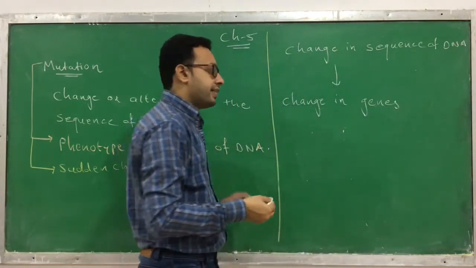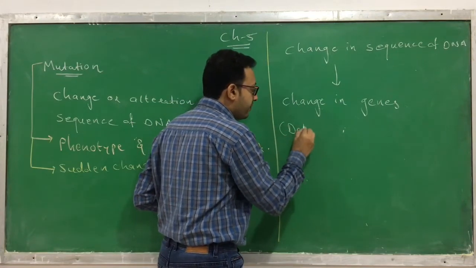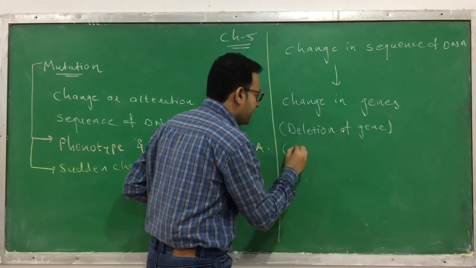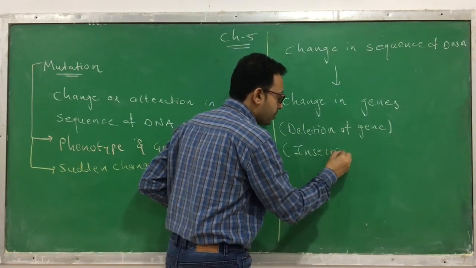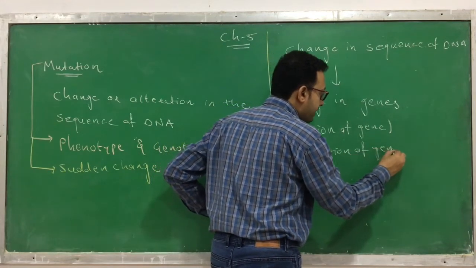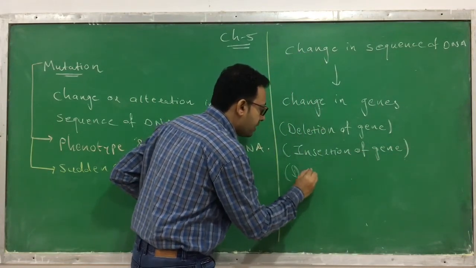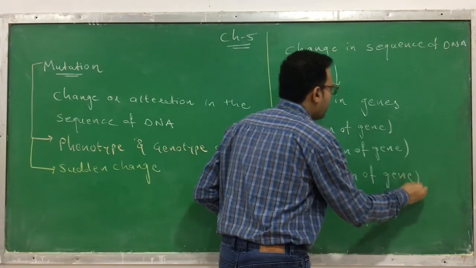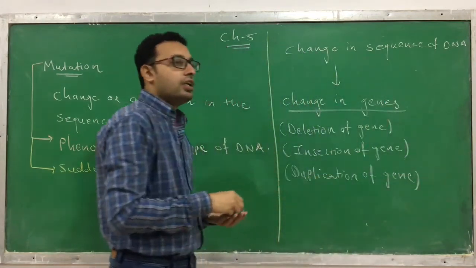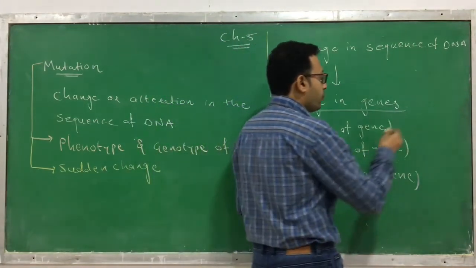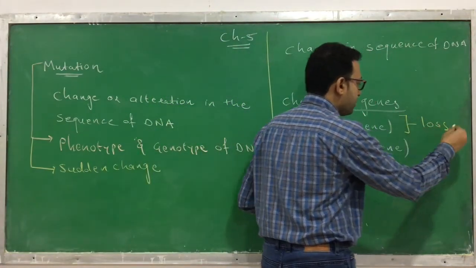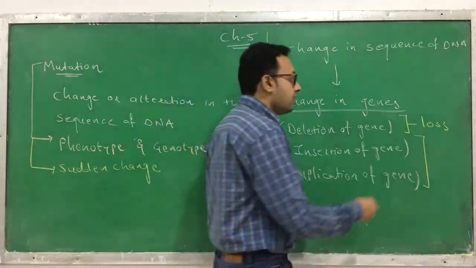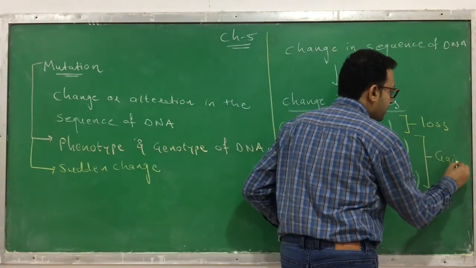What kind of changes take place? Either there is a deletion of a gene, or you can say an insertion of a gene, that means a new gene gets added, or a duplication of a gene. These are some possible ways the gene can change. Either there is a deletion of a gene, that means one gene gets lost, so it's a loss of a gene. Or there is an insertion of a gene, that is, one more gene is added, or there is a duplication of a gene, so this is a gain of a gene.